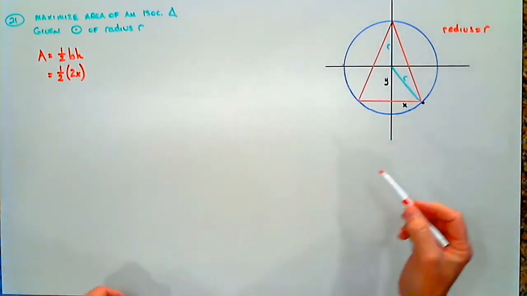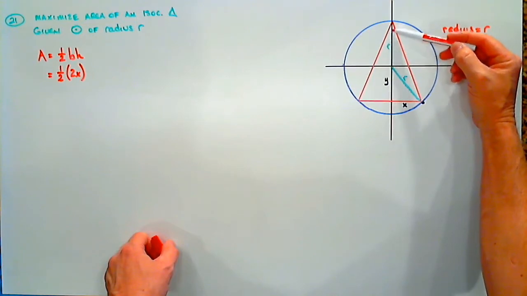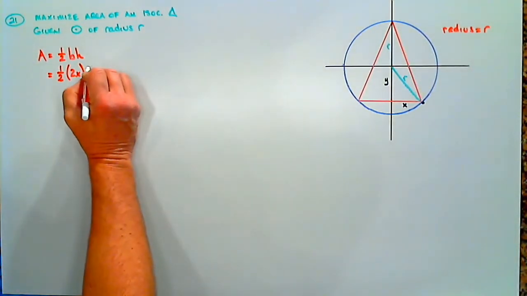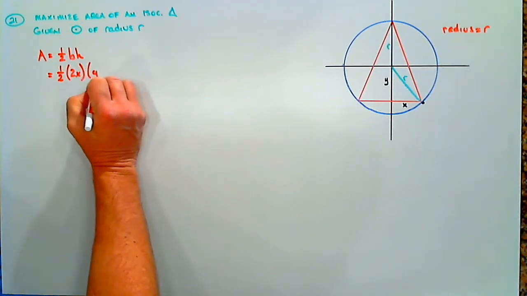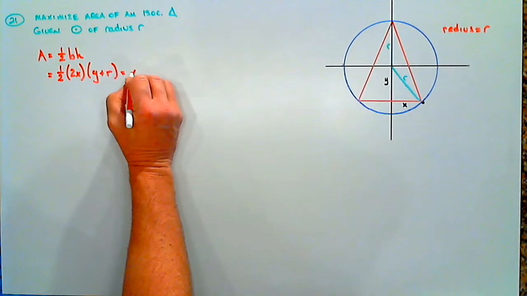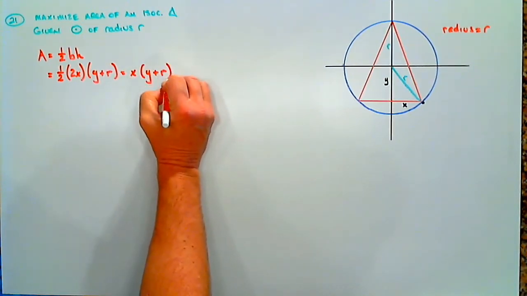And what's the height of our triangle? The height goes from here to here. This piece is r, this piece is y, so the height is y plus r. If we simplify, that's x times y plus r.